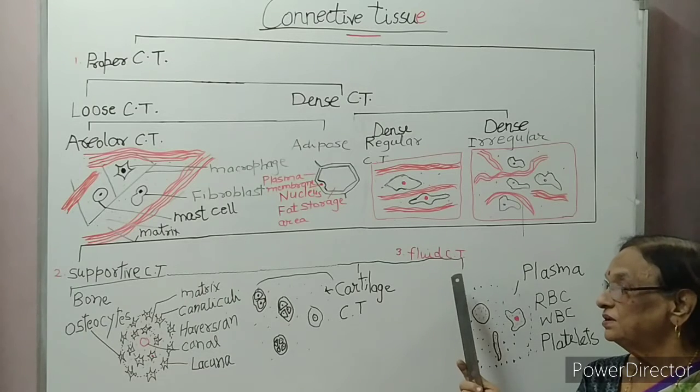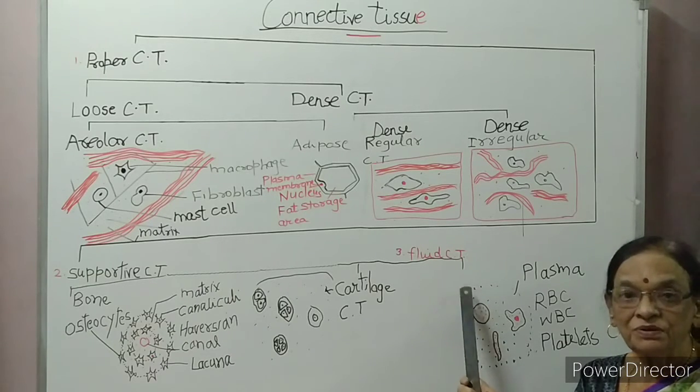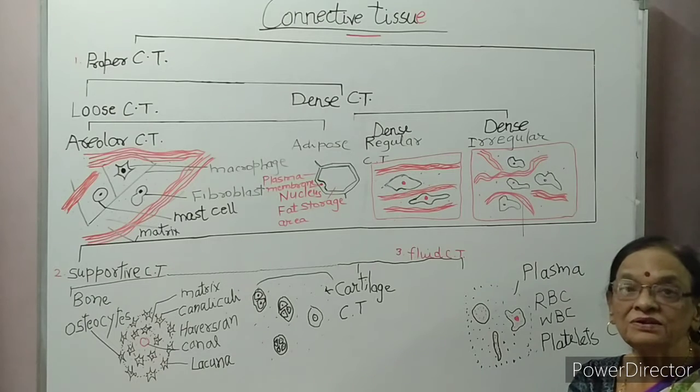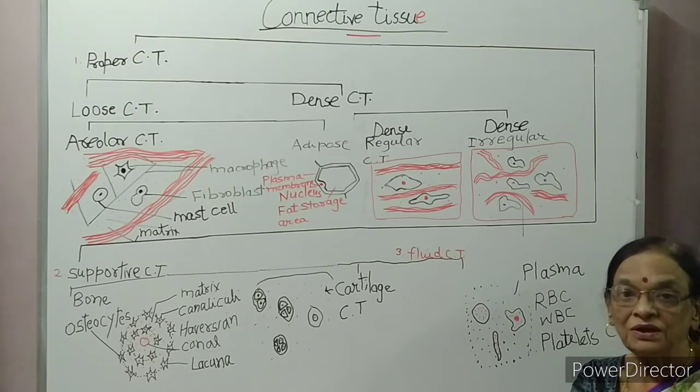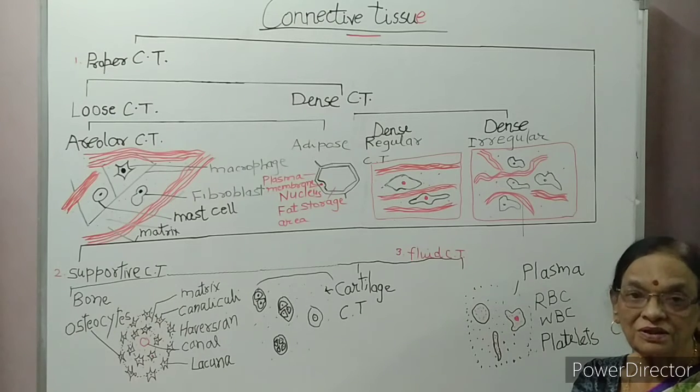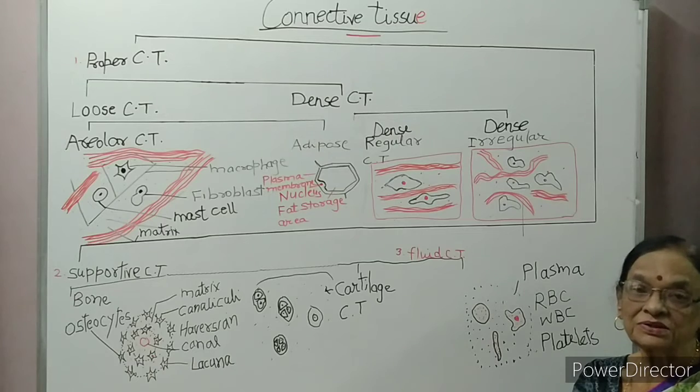So the first fluid connective tissue is blood and the second is lymph. What is lymph? Filtrate of blood is called lymph. Blood flows in blood vessels. You have studied blood vessels are lined with squamous epithelium.